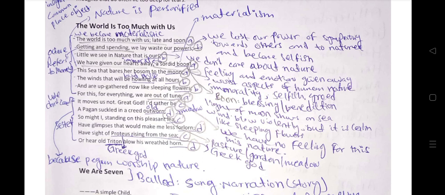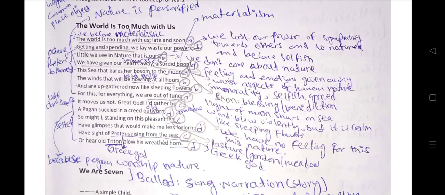He says that he is dying, he's at an old age, and he wishes to be a pagan, close to nature. And then he says, so might I, standing on this pleasant lea. A lea is a meadow, part of nature, beautiful meadows. He says he would rather be a pagan who worships nature, close to nature, standing on the beautiful meadows, and have glimpses that would make me less forlorn. Glimpses of that nature make me less forlorn, less dejected or sad.